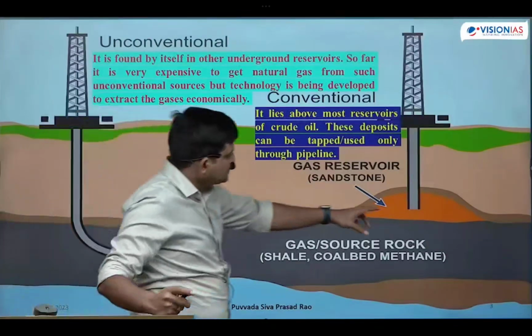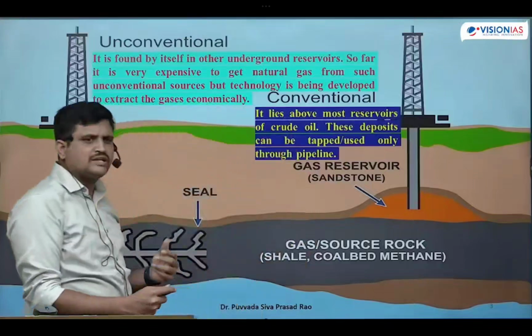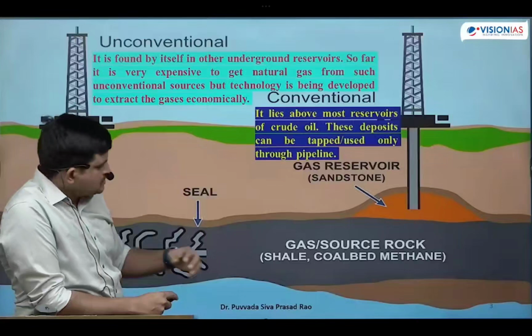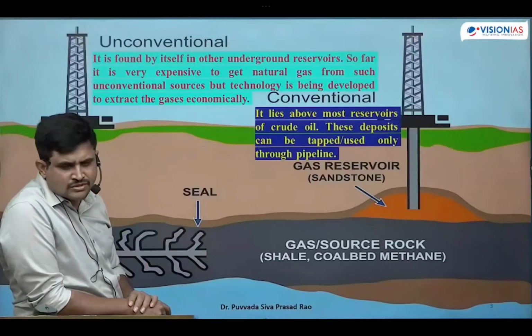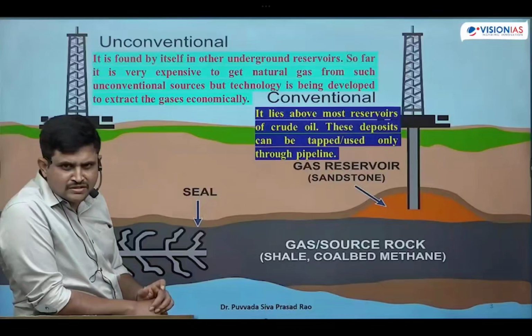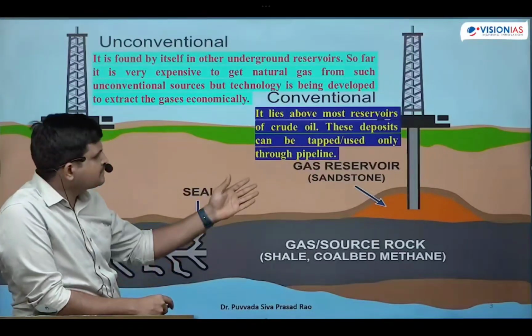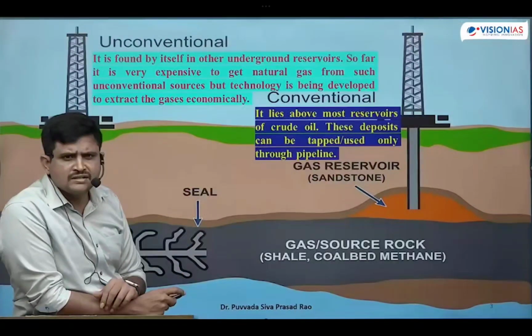If a natural gas is available at the top layers of the earth crust, then we call it conventional. We can easily extract it. Unconventional means it is found in the deeper layers of the earth crust, hence it is not easy to extract. Shale gas is unconventional. Coal bed methane is unconventional. Gas hydrates are unconventional. Other than this, if anything is available in the top layers of the earth crust, it is conventional in nature. No doubt that whatever is written in the NCERT book is 100% correct.